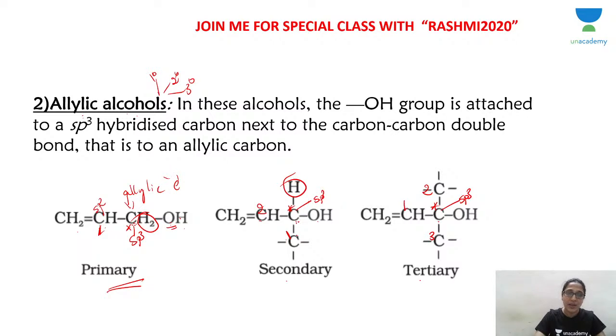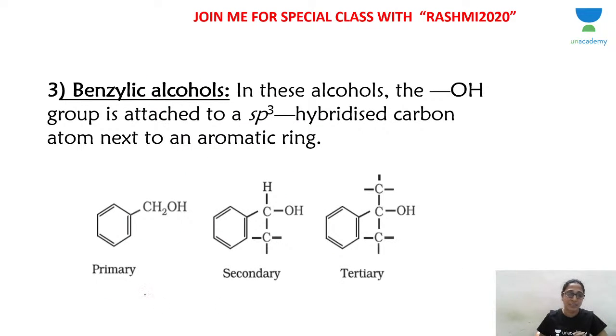Yes, is this understood? Okay, let's go to the third type where the carbon is sp3 hybridized and OH is attached to it. All single bonds around it, so sp3. But now the sp3 hybridized carbon to which OH is attached is in turn attached to an sp2 hybridized carbon which is part of a benzene ring. So this group, C6H5CH2, is called the benzylic group, benzyl group. This carbon is the benzyl carbon, and the alcohol will be called a benzylic alcohol.